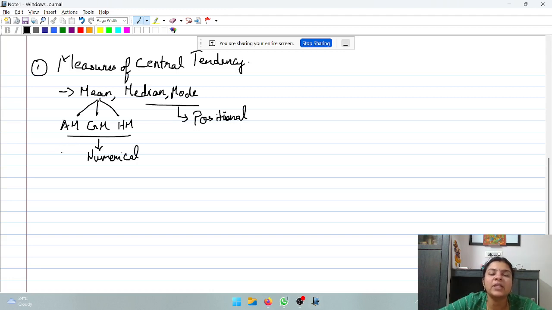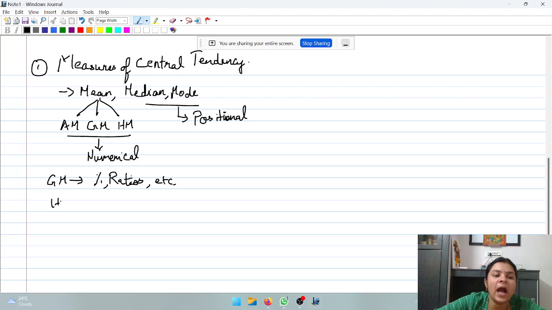Now, mean is used wherever you want a numerical representative of the data, and in most cases we will be using arithmetic mean, whereas geometric mean and harmonic mean have specific usages. So where is geometric mean used? Geometric mean is used when the data is given in percentages, ratios, etc.